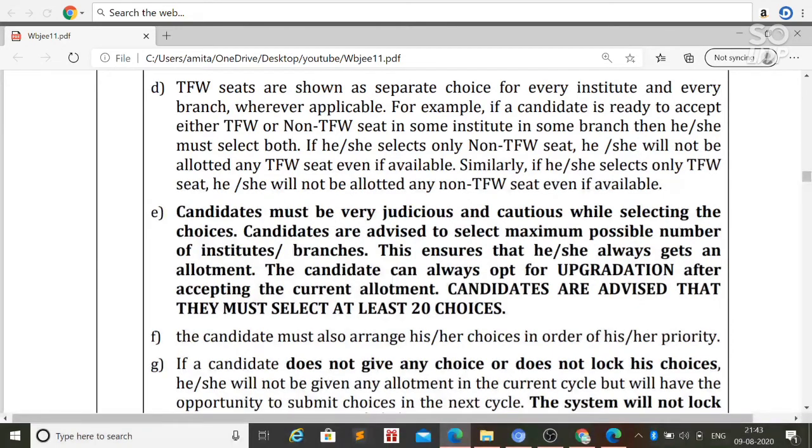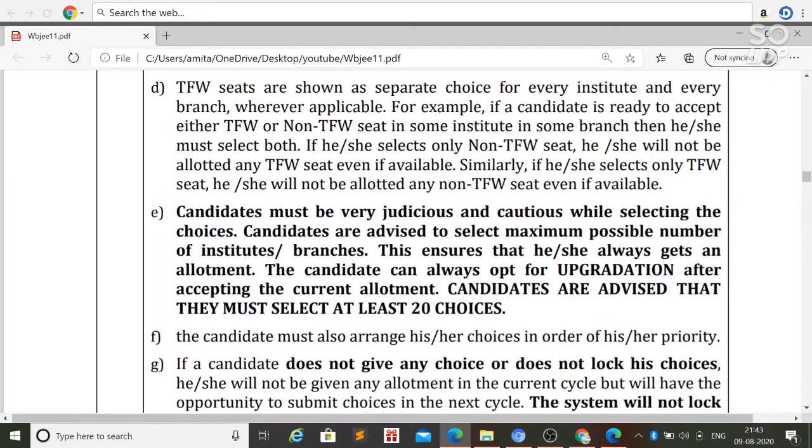There is information regarding the choice filling that the candidate can opt for upgradation after accepting the current allotment. Candidates are advised that they must select at least 20 choices. You should choose at least 20 choices. You can choose more than that, but at least 20 so that you can get the best of them.